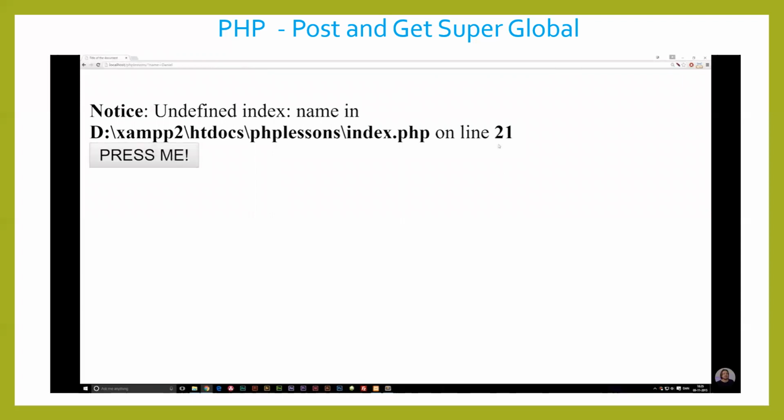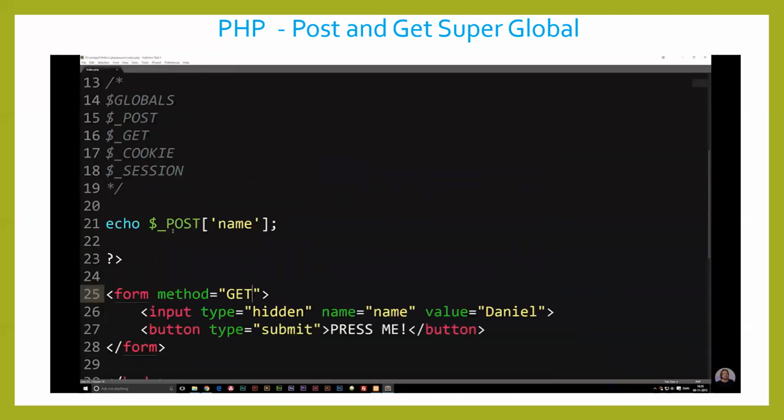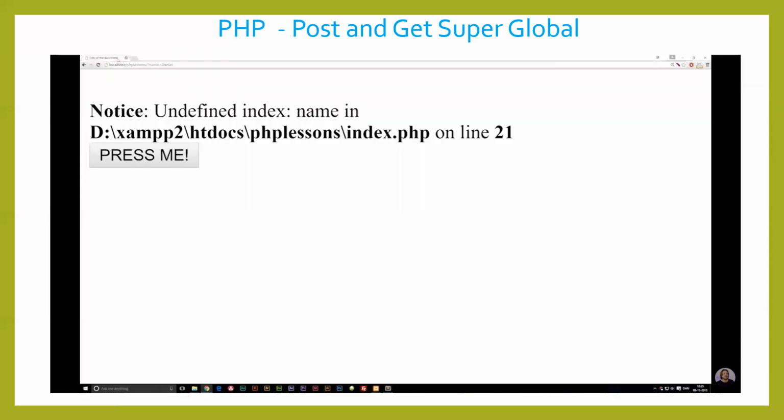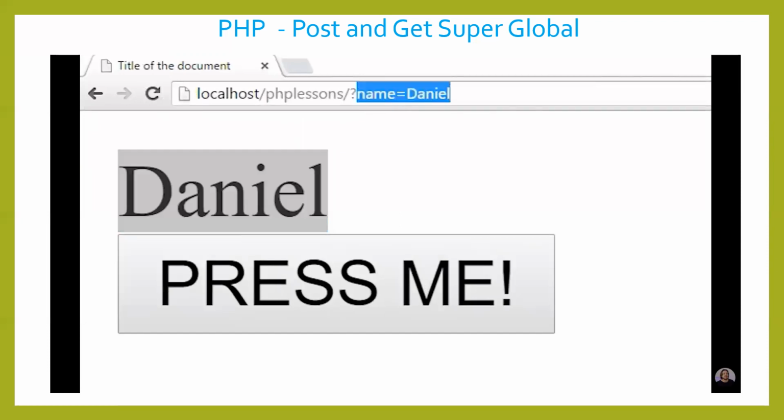And for some reason we get an error here. Okay, yeah, we do also need to change the method up here. So it has to be $_GET, because we're changing it back to a get now. So when I refresh, we get Daniel, because name is equal to Daniel.